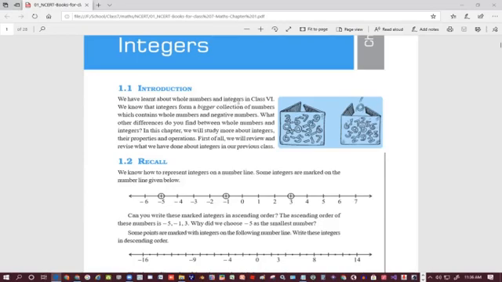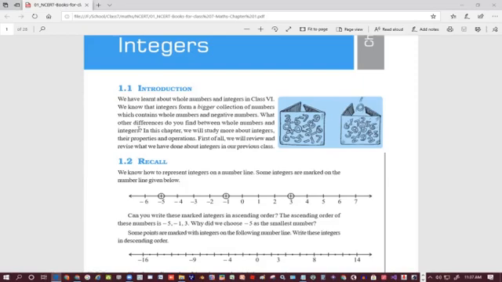What other differences do you find between whole numbers and integers? Do you see any other difference? 0 is 0. There is no negative of 0. So integers will have negative numbers also, and that is the only difference. In this chapter, we will study more about integers, their properties and operations. Because negative numbers come into the picture, some properties of integers, like addition and subtraction, will depend upon the sign of the integers, as we have seen and will see ahead.